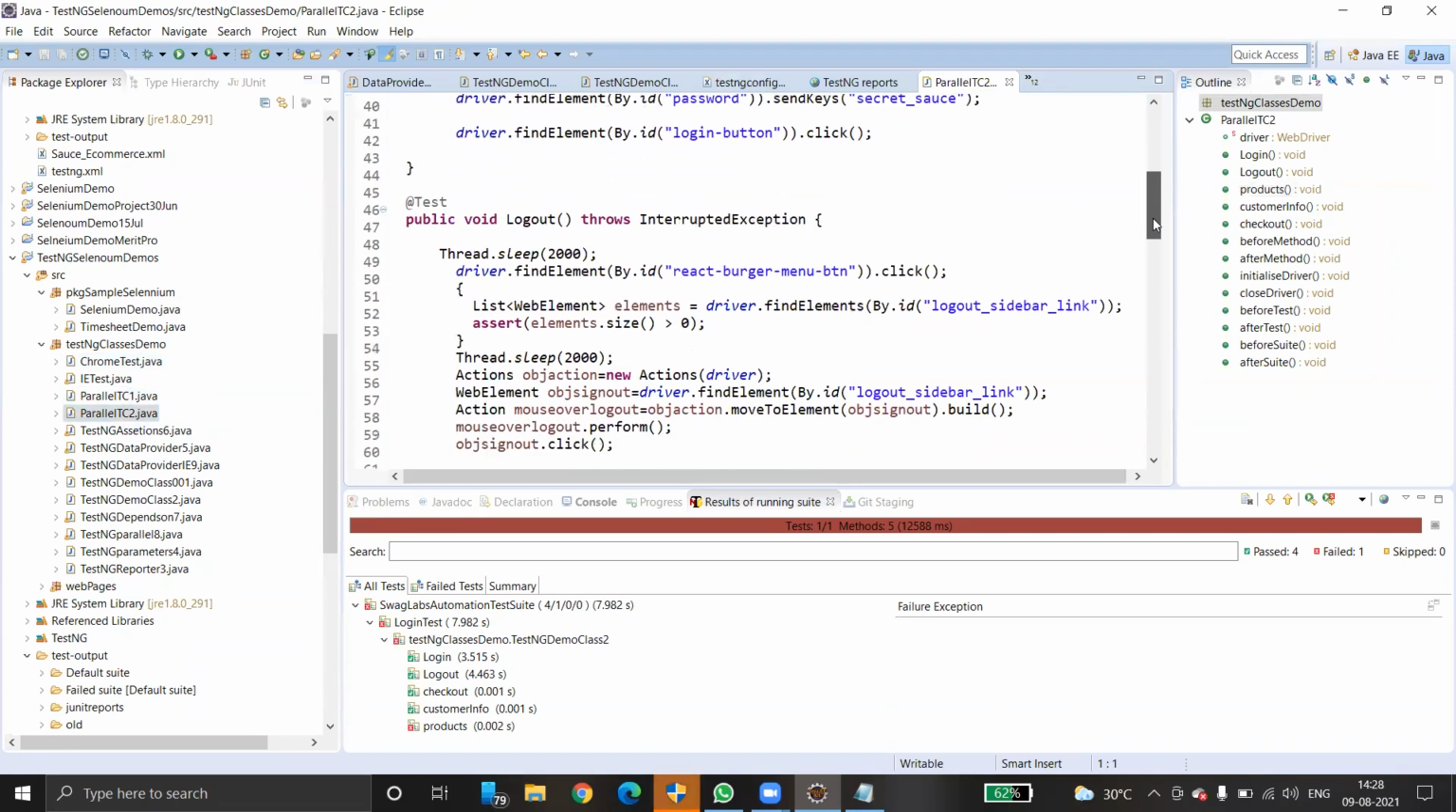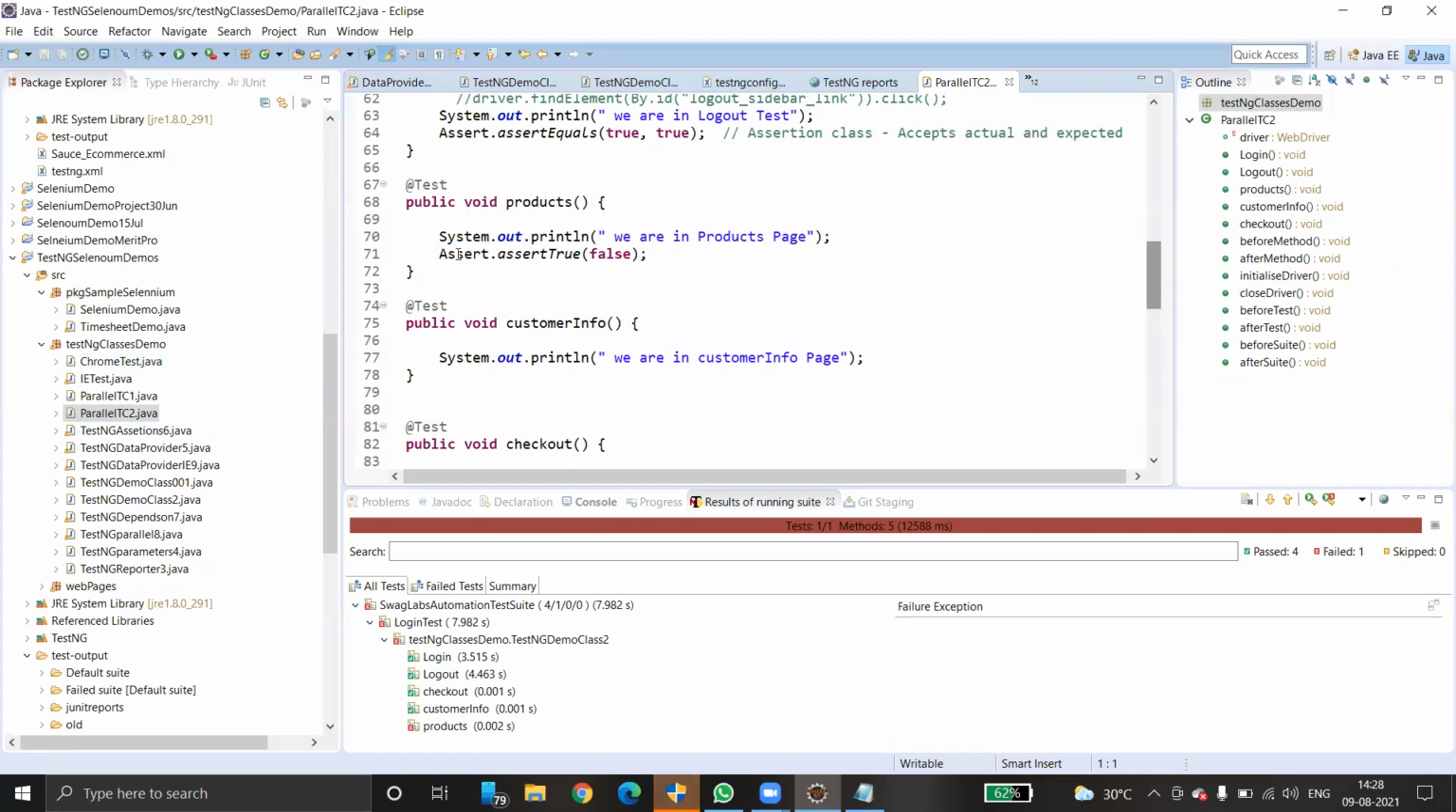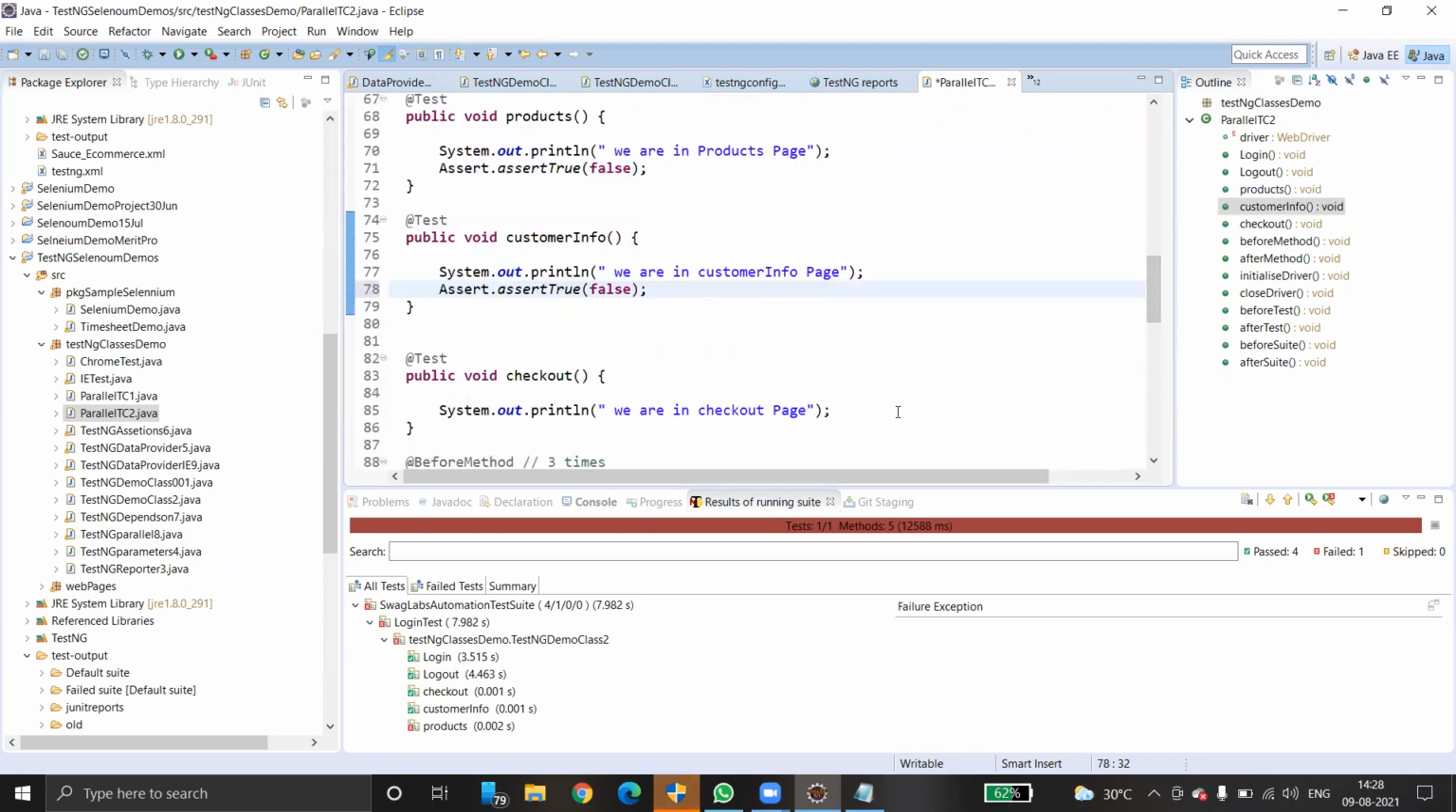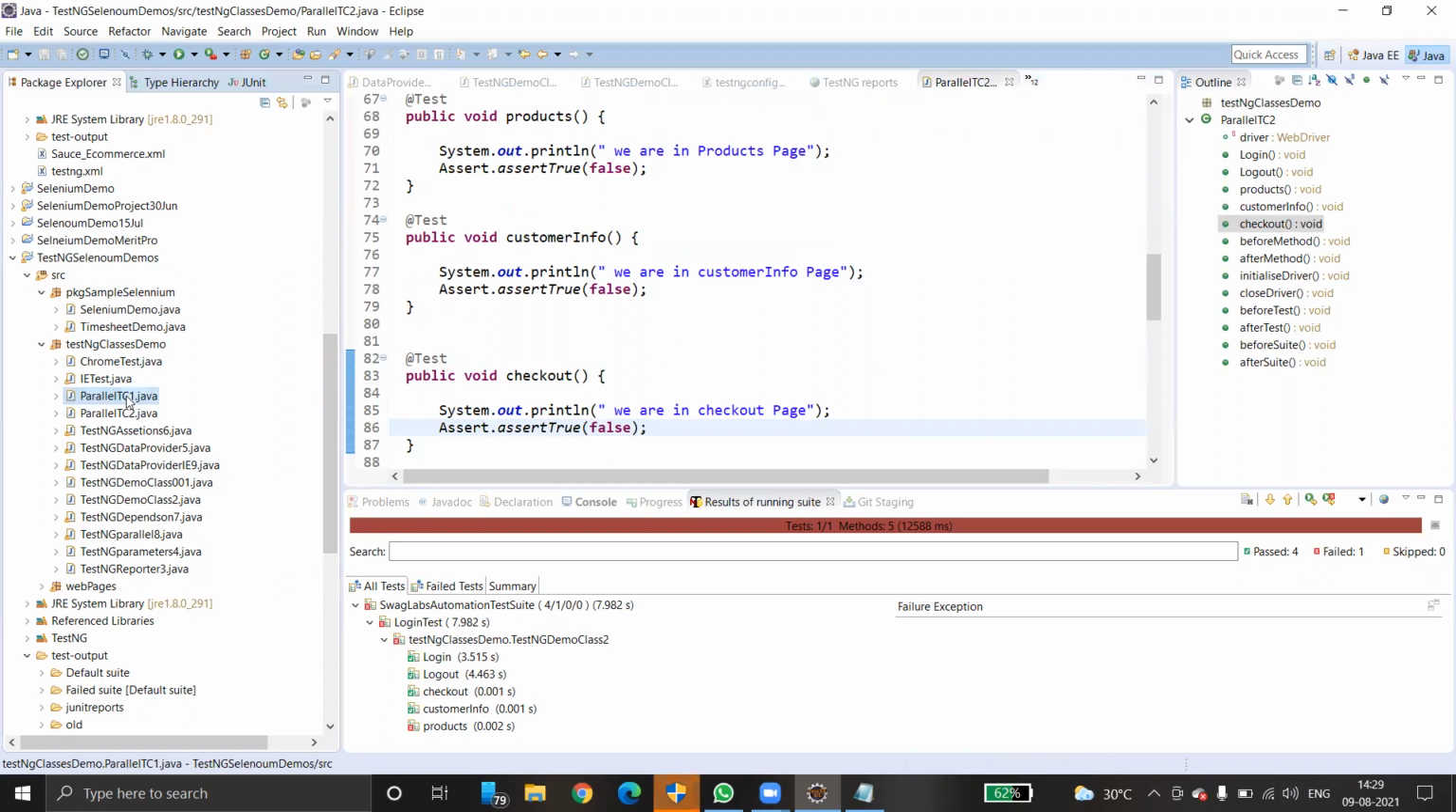I'm just changing it to assertFalse. I'm going to give it this one, Control C. Customer information also. Checkout also. So three test cases are going to fail now. Okay. Control S. So for parallel execution, there are two test cases, test case 1 and test case 2. What I want to do is execute both test cases at a time. Is it clear?